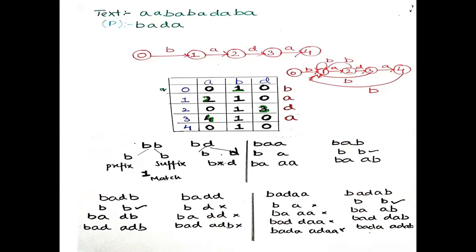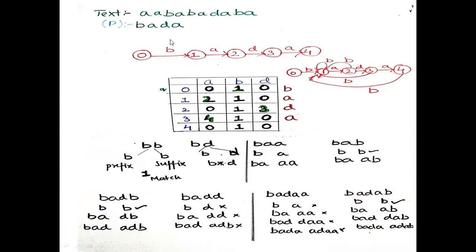Here there is a text A, A, B, A, B, A, D, A, B, A, and the pattern is B, A, D, A. As I type, there are 4 patterns B, A, D, A. So there will be 4 plus 1, 5 states, that is 0, 1, 2, 3, 4, which will accept all the states. That is B, A, D, A. And I have written here, there are 3 patterns in this.